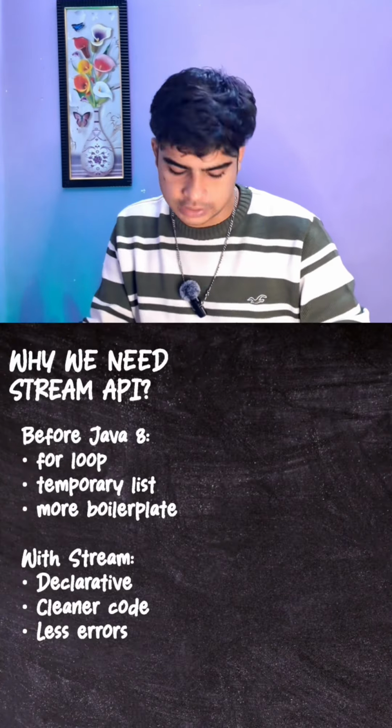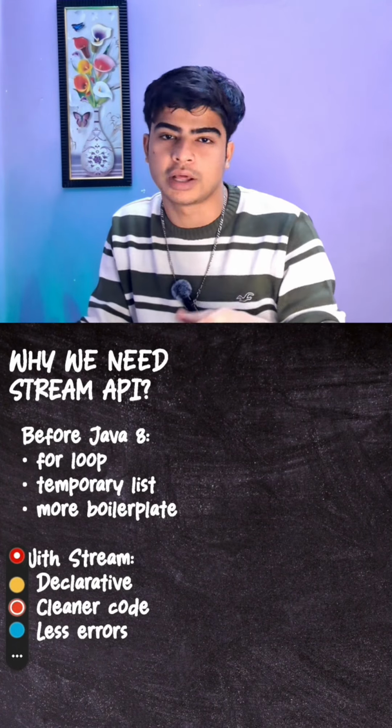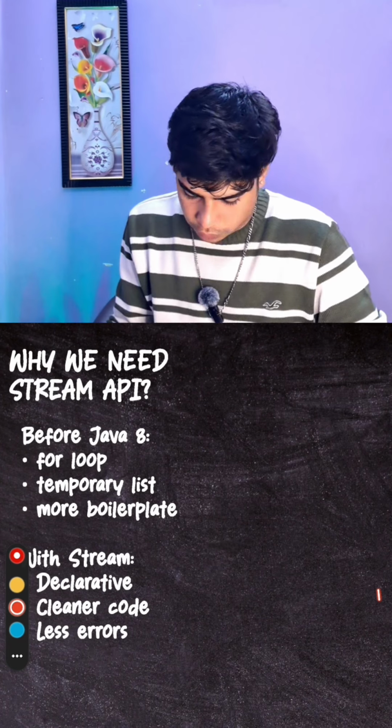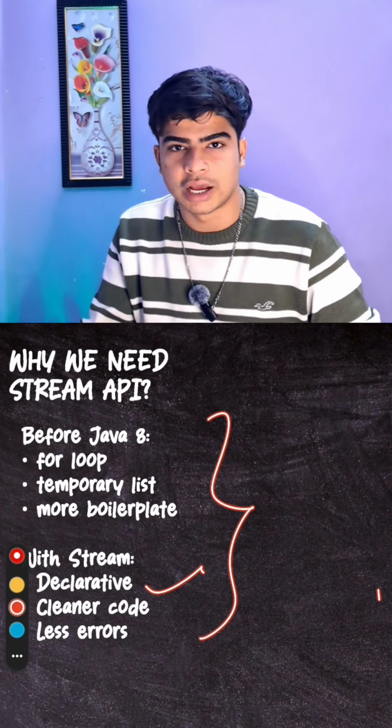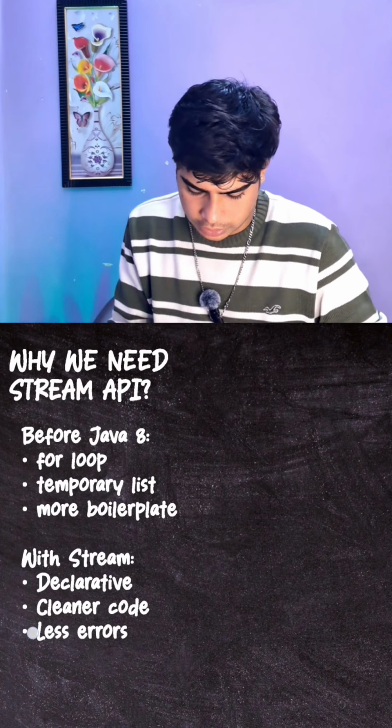So why do we need Stream APIs? Before Java 8, we had to write more for loop code, which makes our code heavy. That's why Java 8 introduced it, and through that we get cleaner code and fewer errors because everything is processed internally. Let's understand this with the help of a short code example.